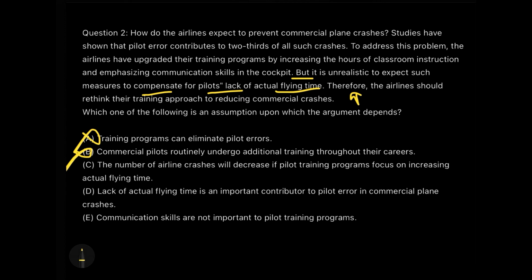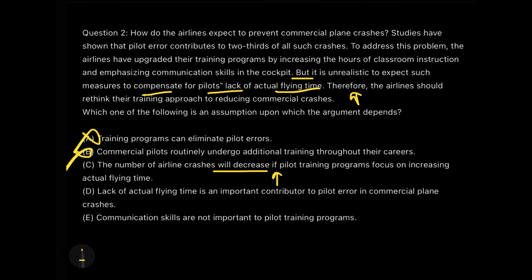Option C: the number of airline crashes will decrease if at all the pilot training programs focus on increasing the actual flying time. I can guarantee that your fellow competitors will fall in the trap of this answer.